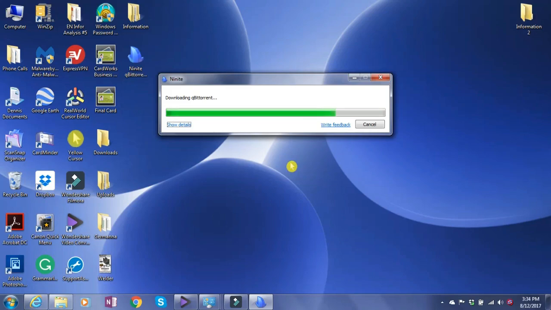And this is the program that we're going to be using when we go to the Internet Archive to download books, movies, audio files, all types of information that you can use for your own personal use, and is totally free.